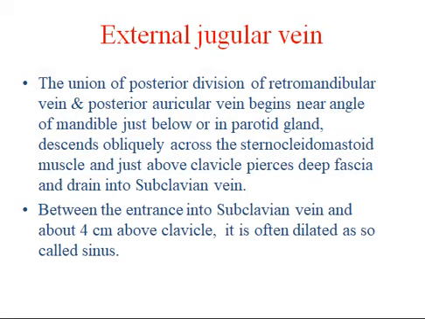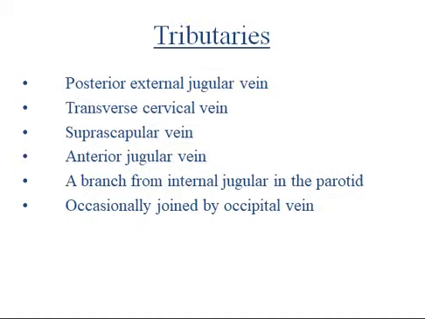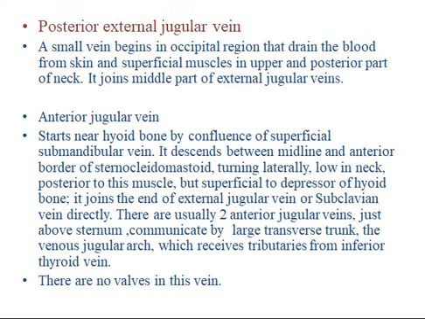Now, tributaries of the external jugular vein. These are the posterior external jugular vein, transverse cervical vein, suprascapular vein, anterior jugular vein, a branch from the internal jugular vein in the parotid, and occasionally the occipital vein. Posterior external jugular vein, a small vein, begins in the occipital region and drains blood from skin and superficial muscle in the upper and posterior part of the neck. It joins the middle part of the external jugular vein.